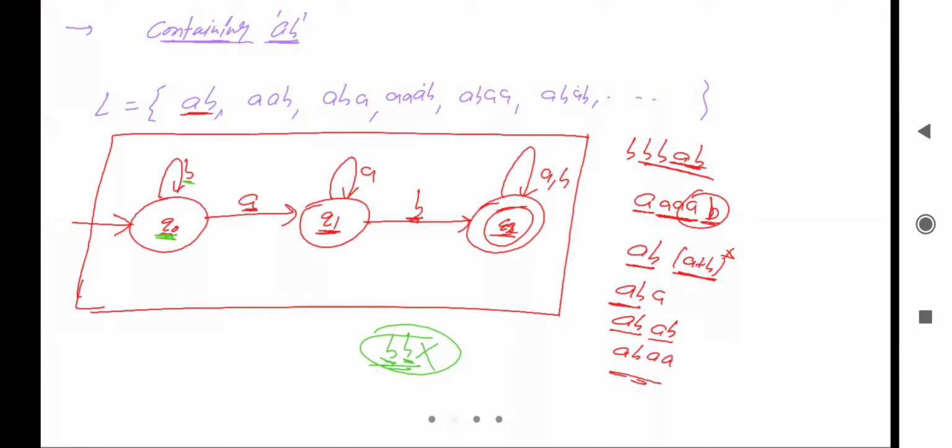Now let's see the next machine. Construct the minimal DFA that ends with AB, over the alphabet A comma B, right? So it is ending with AB.